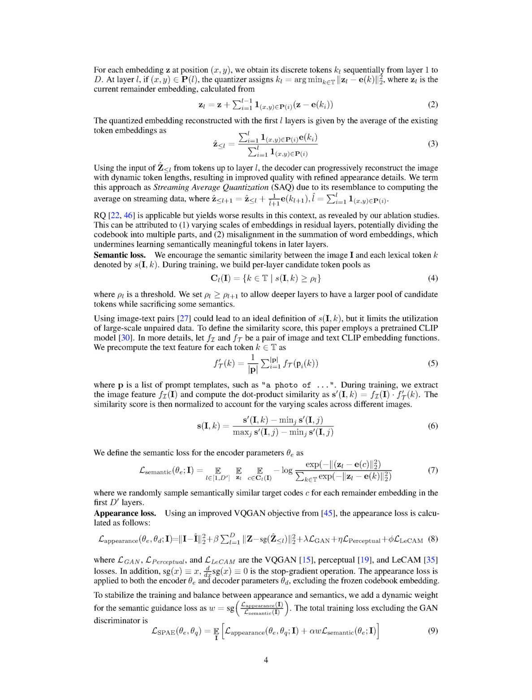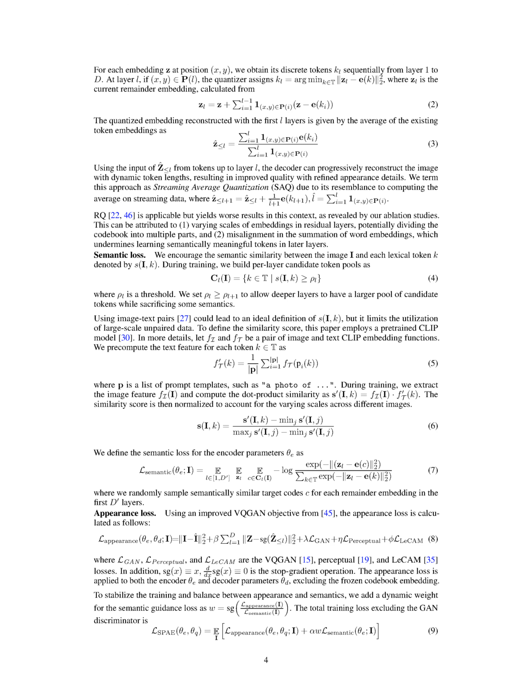Section: Semantic loss. We aim to maintain the semantic similarity between an image, denoted as I, and each lexical token, denoted as K. This similarity is represented by S(I, K). During the training process, we create candidate token pools for each layer, denoted as C_L,I. These pools are made up of tokens from a set T, where the similarity between the image and the token is greater than or equal to a certain threshold, denoted as ρ_L. We set the threshold for each layer such that it is less than or equal to the threshold of the next layer. This allows deeper layers to have a larger pool of candidate tokens, even though it might mean losing some semantic similarity.